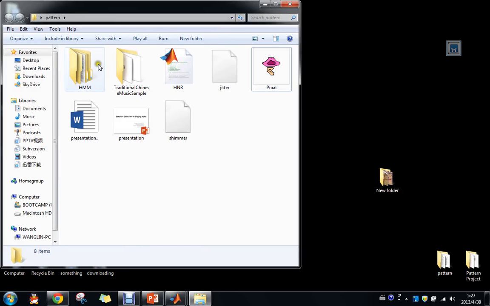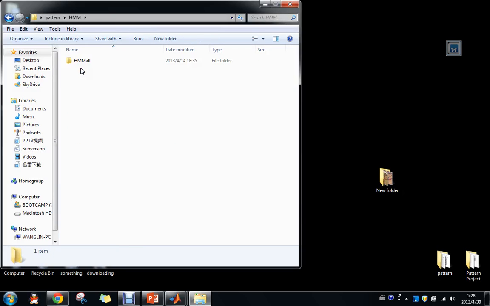And finally, about the classification, I use the HMM toolbox. Here is the toolbox of HMM, and I made some adjustments to let it fit into my project and get all the results I want.